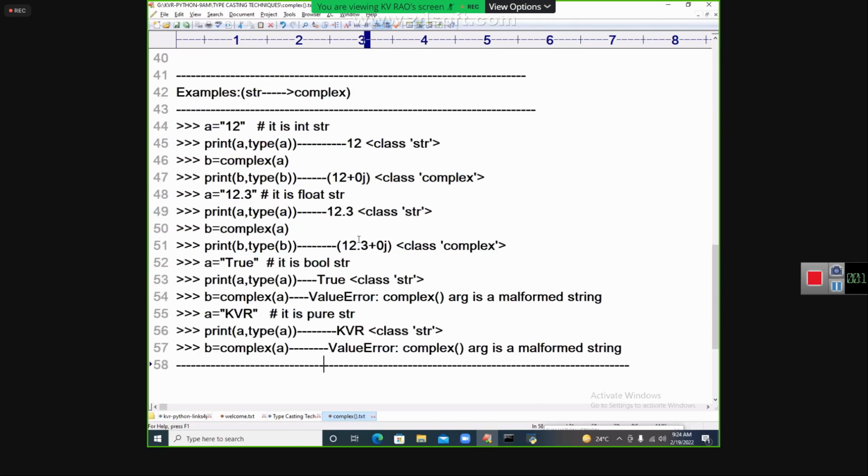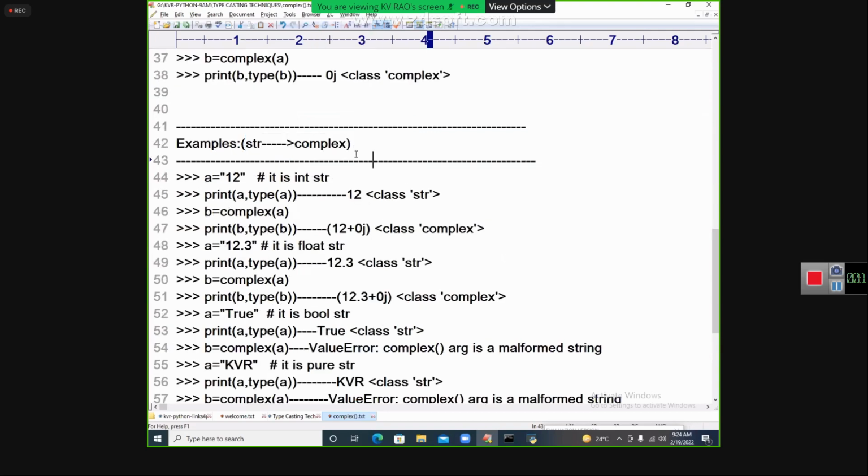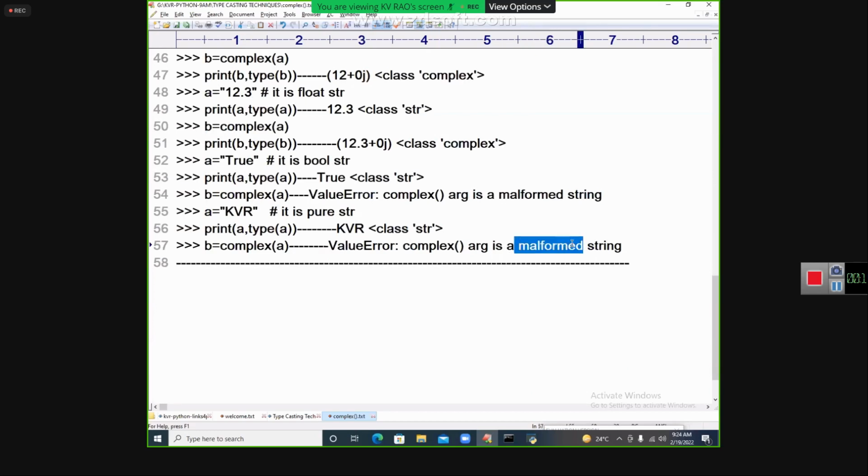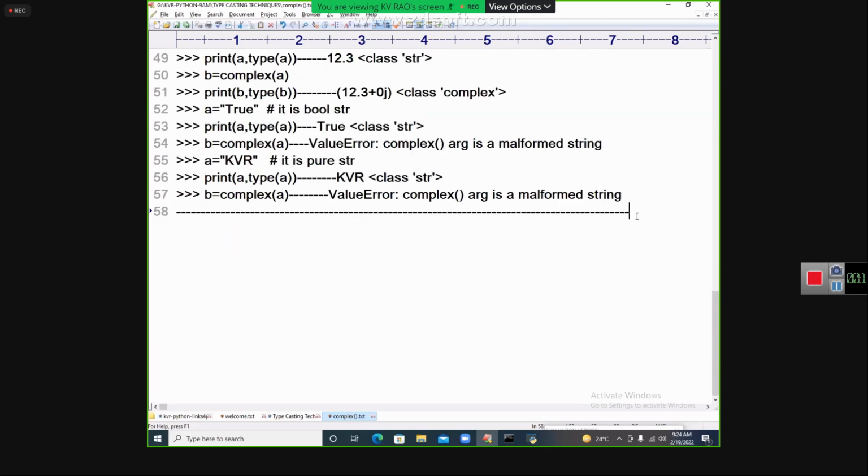Okay. So I hope that str to complex, some of them are malformed. Malformed means wrong string, wrong representation of string. Suppose we need to go on the left side of the road, and by mistake you are coming in the wrong direction. That is called a malformed direction. Malformed direction means wrong direction. Okay, Dheeraj, clear?